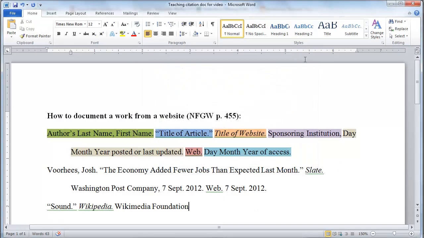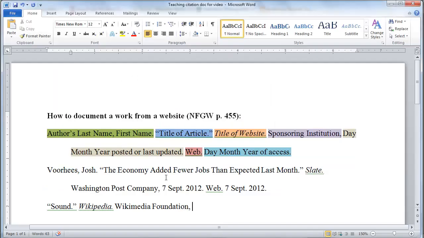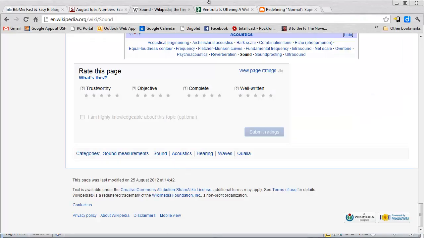Okay, whatever, Windows. Now, what day was this last posted or updated? Well, Wikipedia article, that's kind of complicated. Oh, luckily they tell me here at the bottom. This is for people like you. 25th August 2012. That's the version I'm looking at. So I'm going to say 25 August 2012. I got it on the web, and again, I accessed it today. Sweet. That is totally done, totally fine.